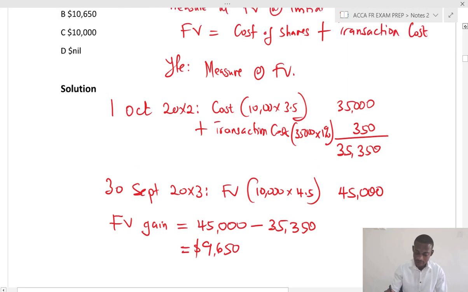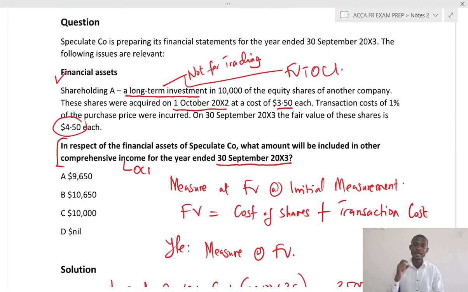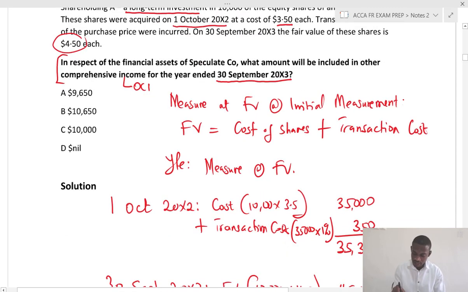And because these shares are for long term, their measurement will be fair value through OCI. So what it means is that the entity will take what we call the irrevocable election to measure the shares at fair value through OCI. It means that the subsequent fair value measurement will not go to P&L, but will be reported in OCI. So the amount that will be reported in OCI should be, which is option A, 9,650.